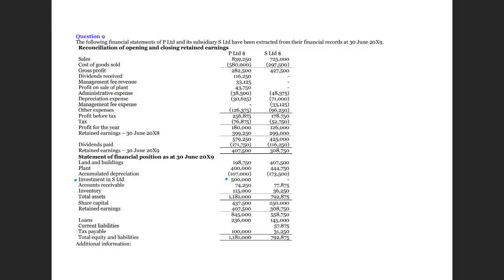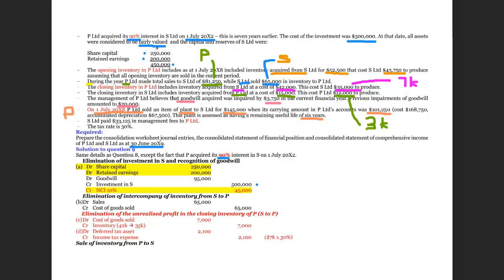But we cannot find the fair value of the NCI, right? Obviously, this means we can only use the partial goodwill method for the NCI. In other words, goodwill will be valued as a proportion of the fair value of the net asset.